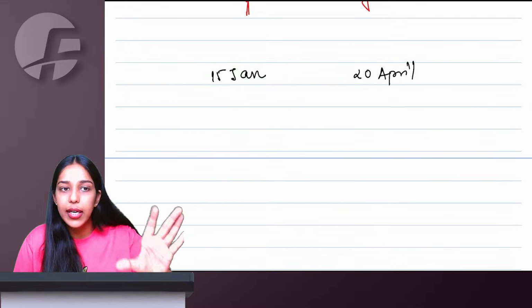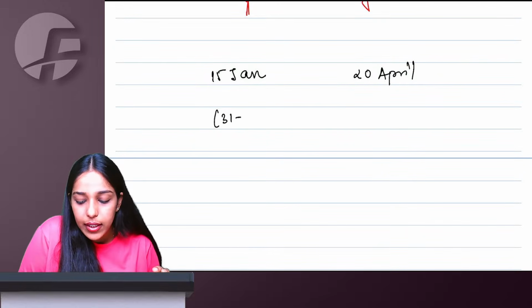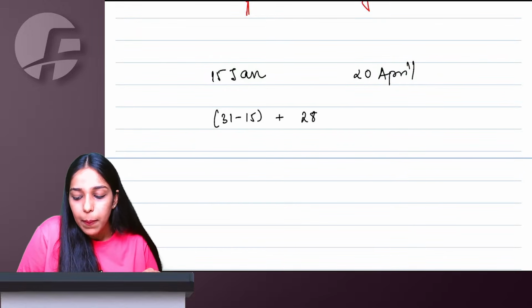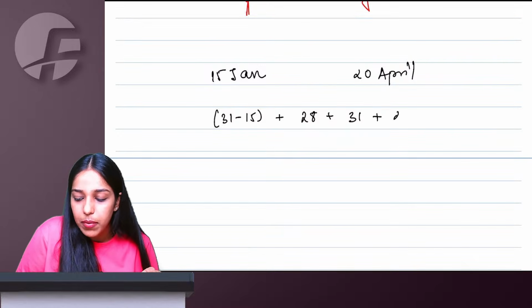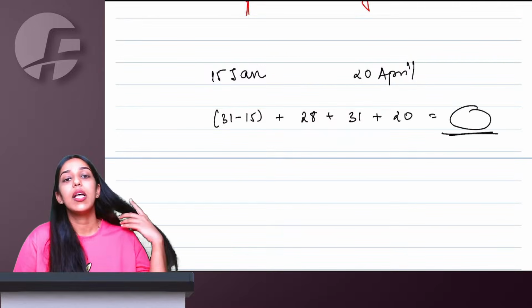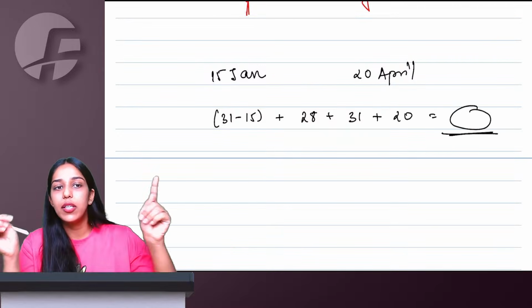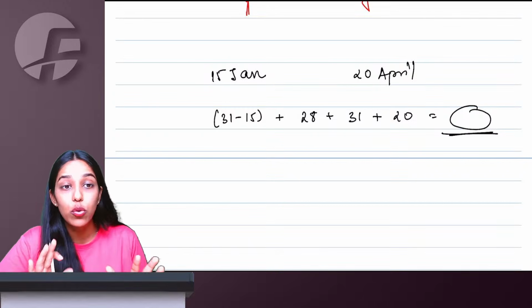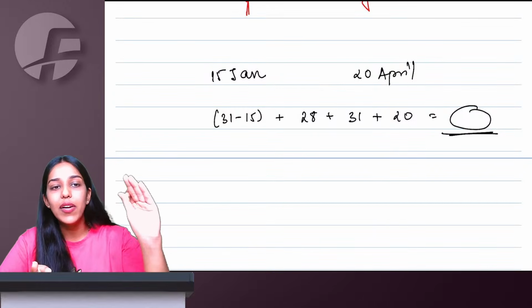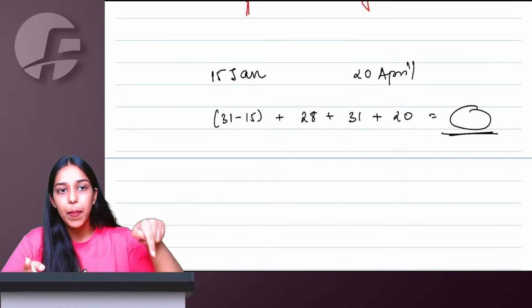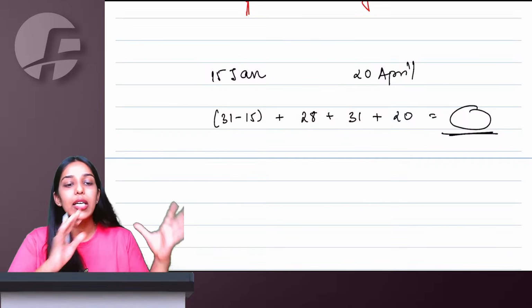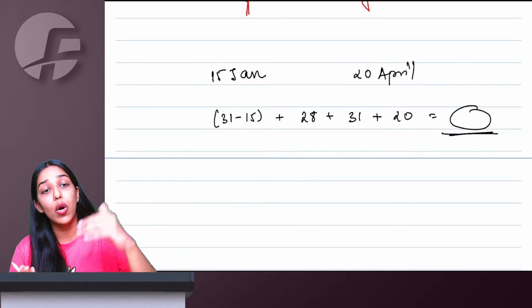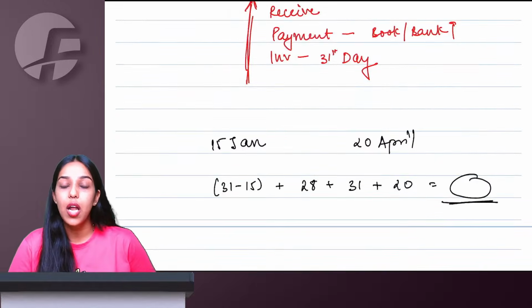Again, what is the start date? 15 Jan. How many total days are there in Jan? 31 minus 15 plus Feb plus March and plus 20 April. Whatever answer comes, that is the total number of days between these two dates. So it is very simple to calculate days in GST. Always take how many total days are there in the month from where you are starting minus that date, and then you keep adding further. You will automatically arrive at your final answer.